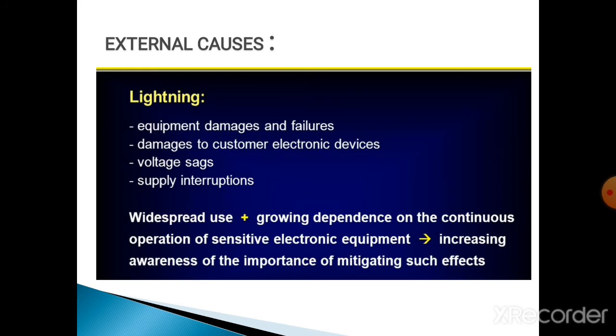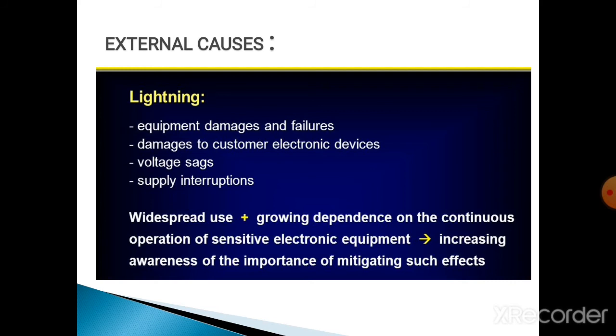For example, lightning. This is the major cause of transients. Lightning is nothing but an arc development; that means lightning occurs due to cloud discharges. Due to lightning, equipment is damaged and fails, and there are voltage sags, damage to customer electronic devices, and total supply interruptions.